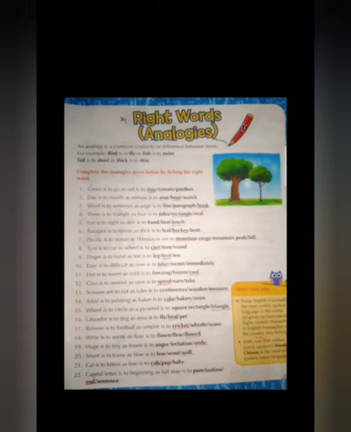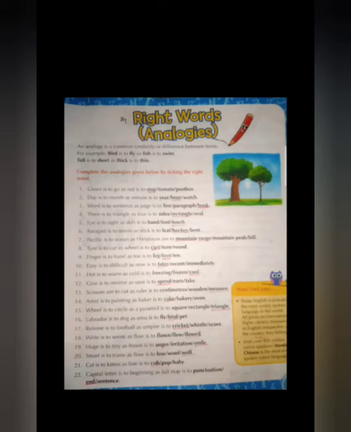Underline spend. 13th one. Scissors are to cut as ruler is to measure. Using scissors we can cut and using a ruler we can measure. Underline measure, M-E-A-S-U-R-E.